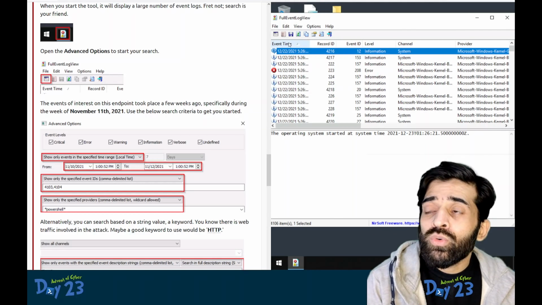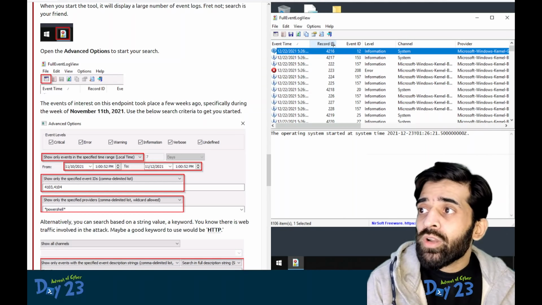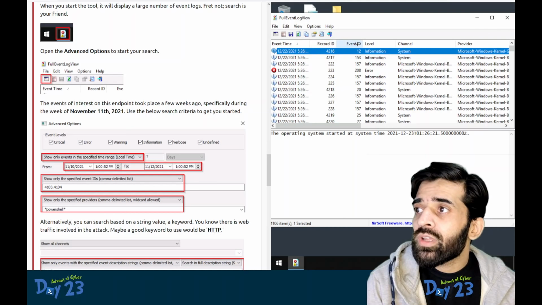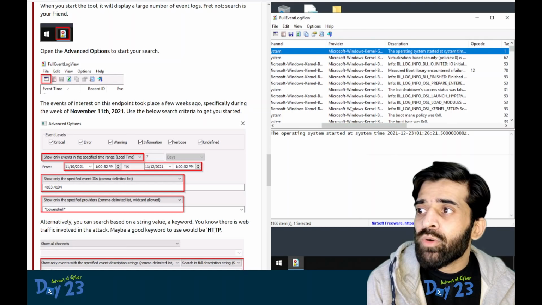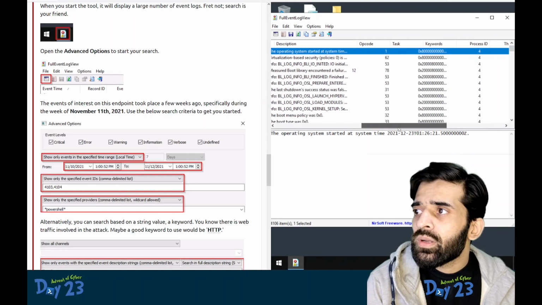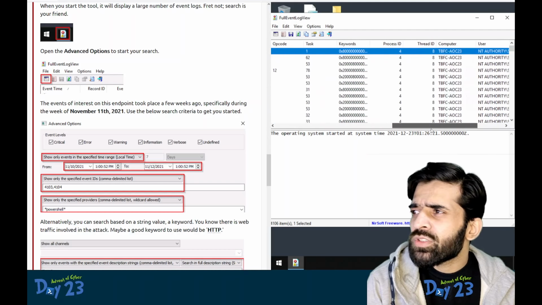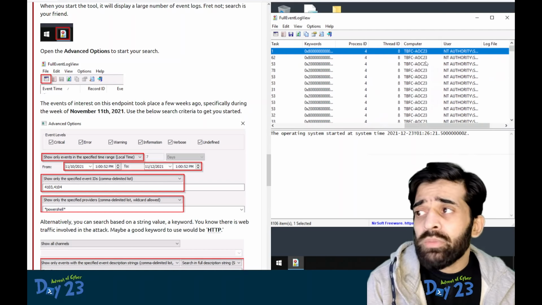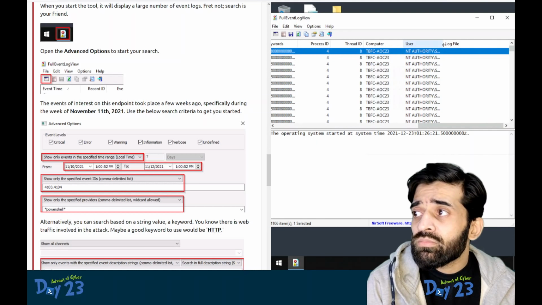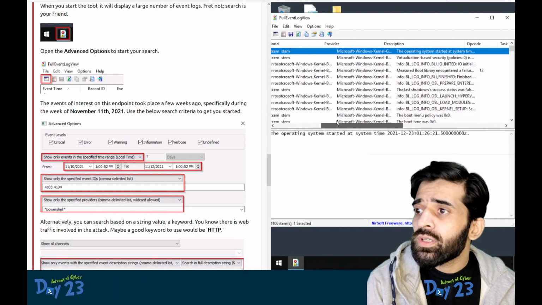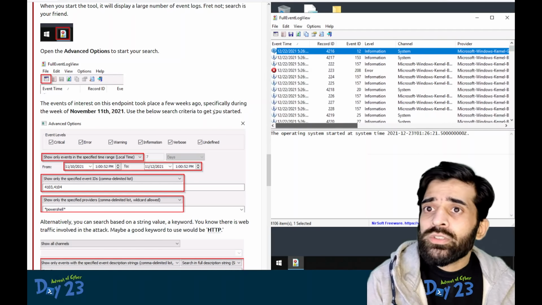Before applying the filters, let's see what tabs are important. We need to know the event time. The record ID is not important. The event ID is important. The provider, we are more interested in the PowerShell provider, and the process ID. The computer may be informative for us. The user who is responsible for that particular event can also be critical for us. Now let's follow the steps.